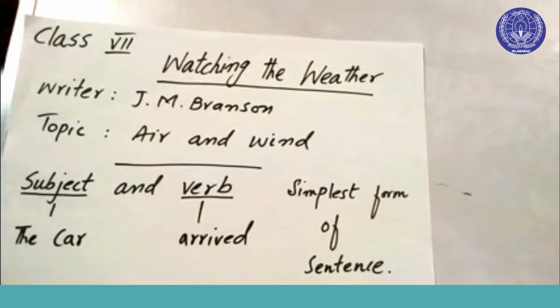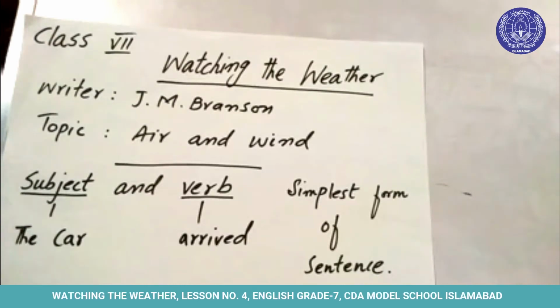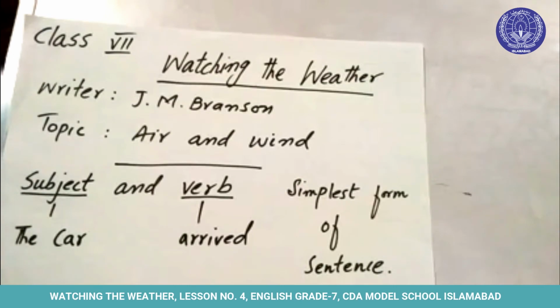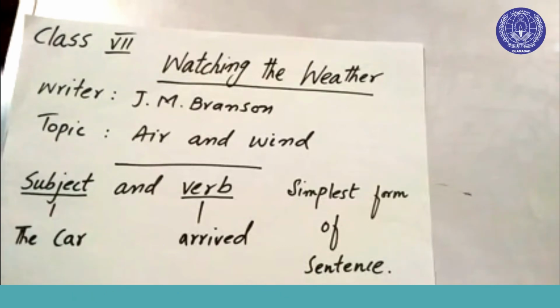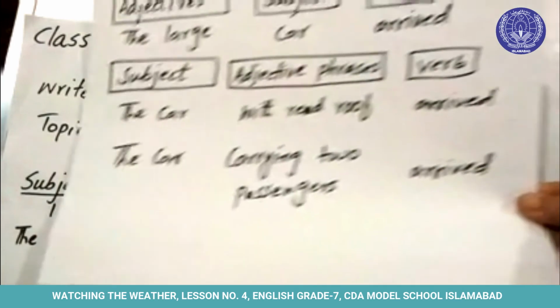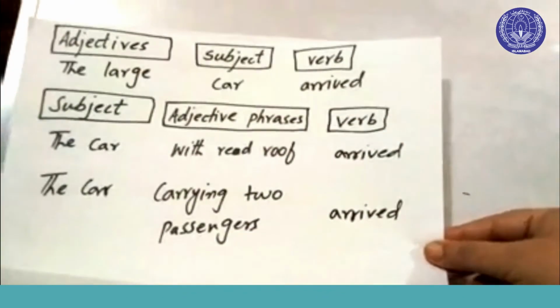After that, we can add an adjective phrase, okay, to the simple sentence. For example, the subject is the car. The adjective phrase can be with the broken window and the verb would be arrived. So in the first part we have just added a single adjective, and in the second exercise we are going to add phrases to the sentences.